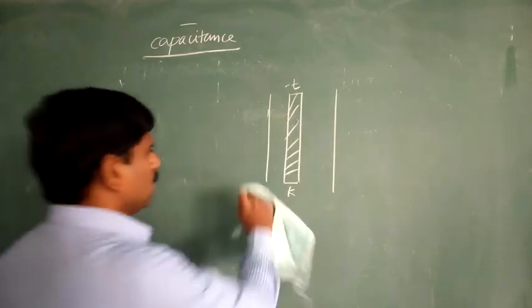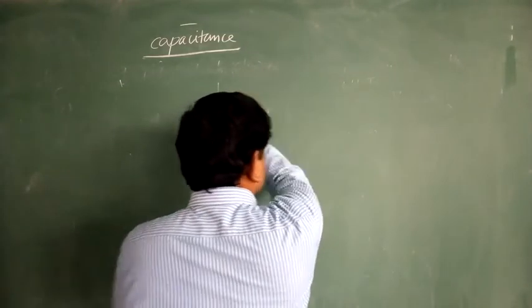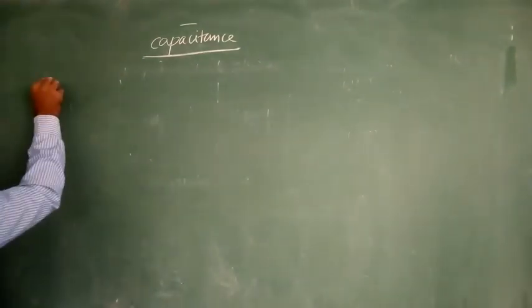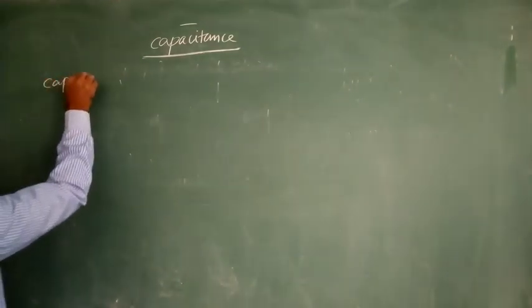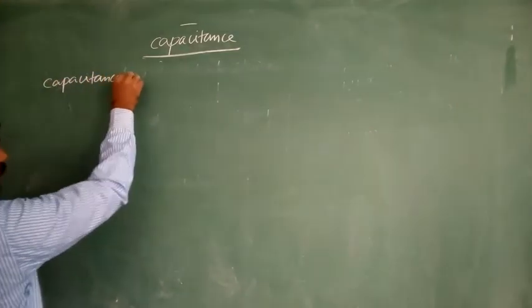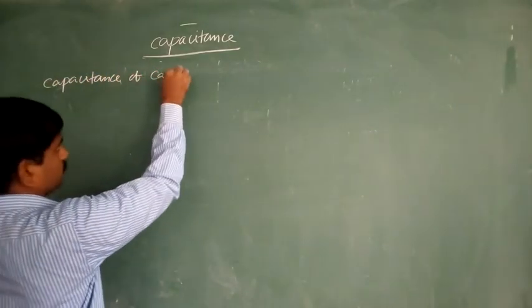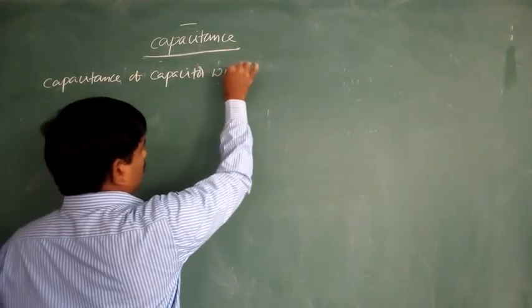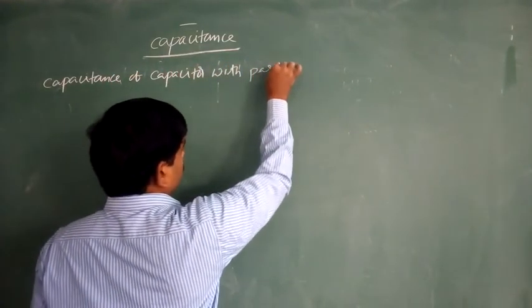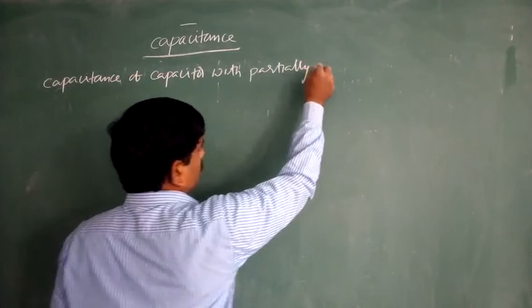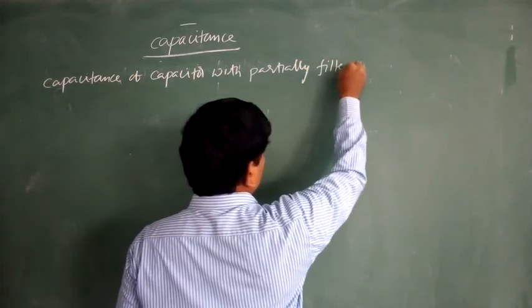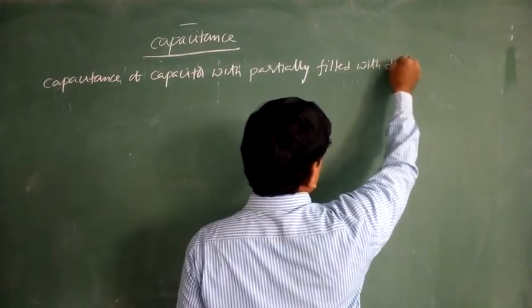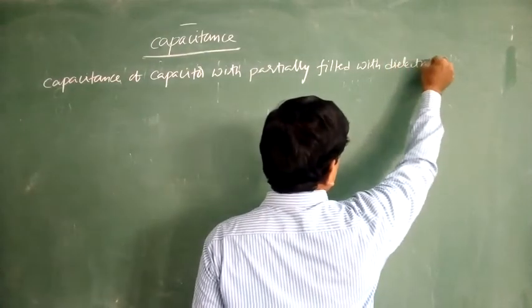Try to observe. Capacitance of the capacitor partially filled with dielectric.